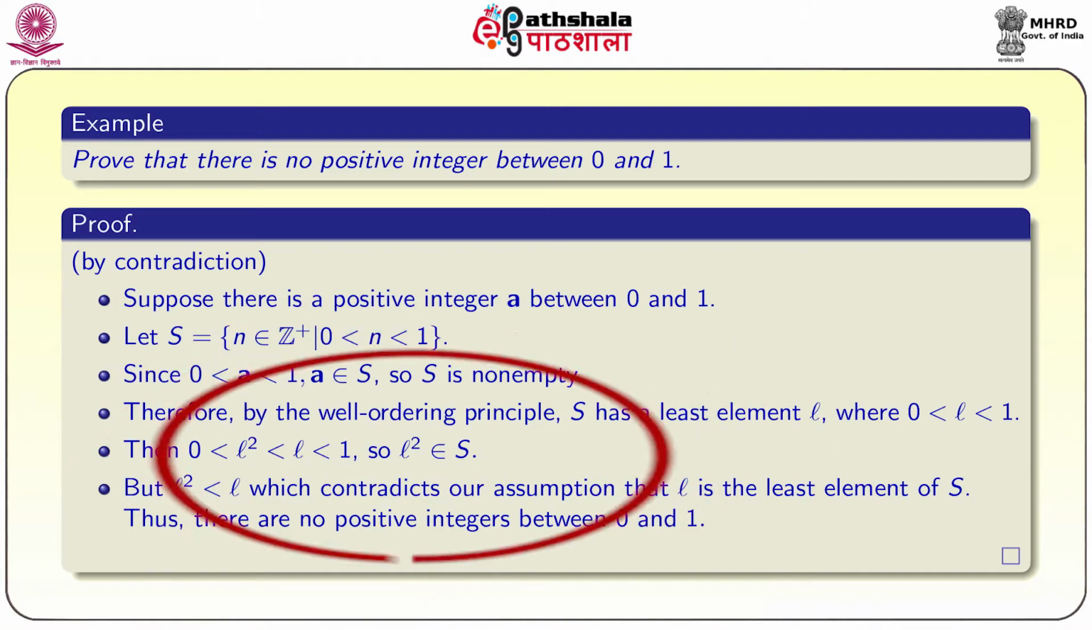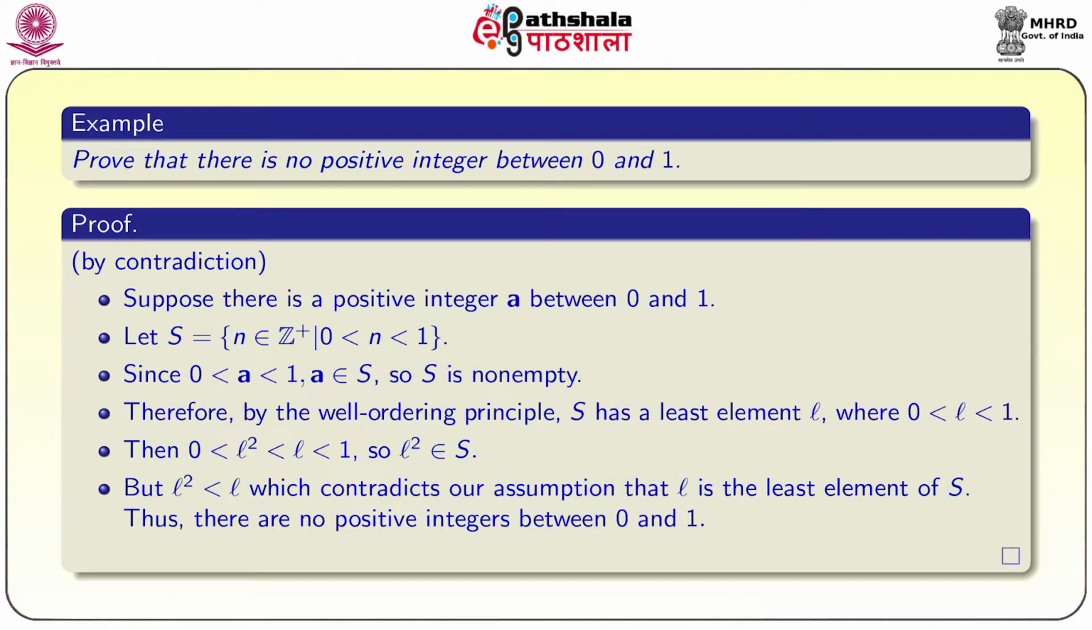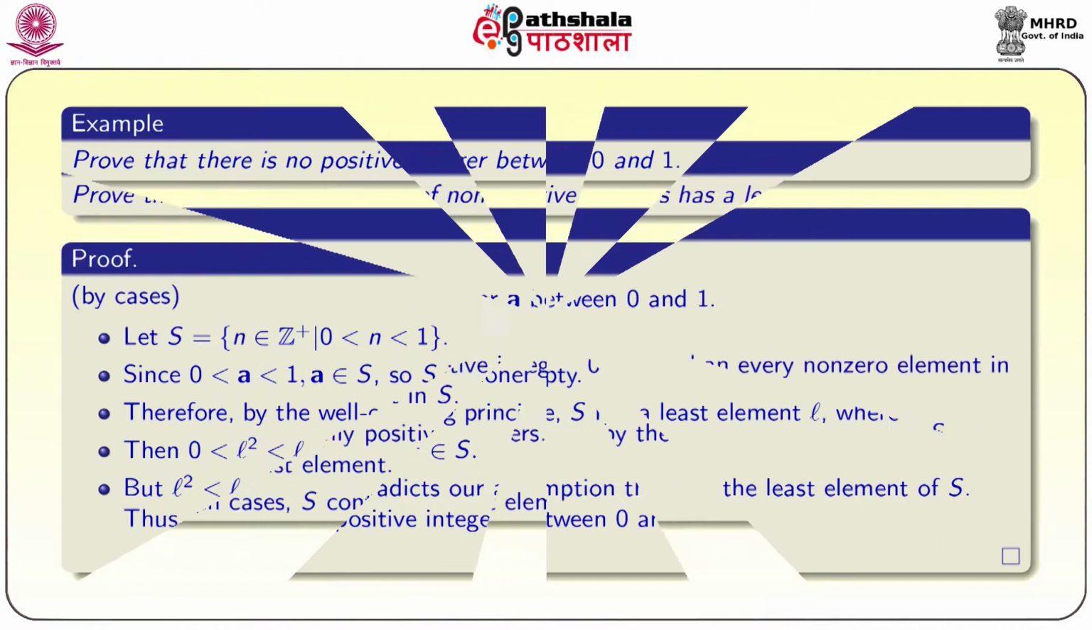In that case, if you square L, then L square is still less than L. So we have a positive integer which lies between 0 and 1, but which contradicts the leastness of L. L is the least element, but we produced another element which is lesser than that, which is a contradiction. That is why there is no positive integer between 0 and 1.